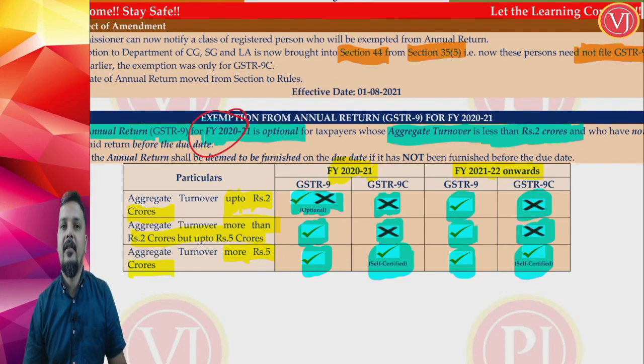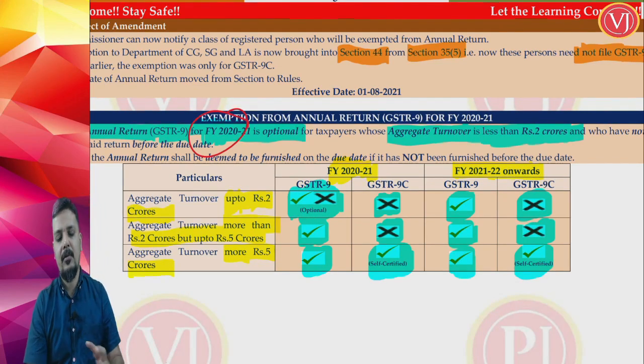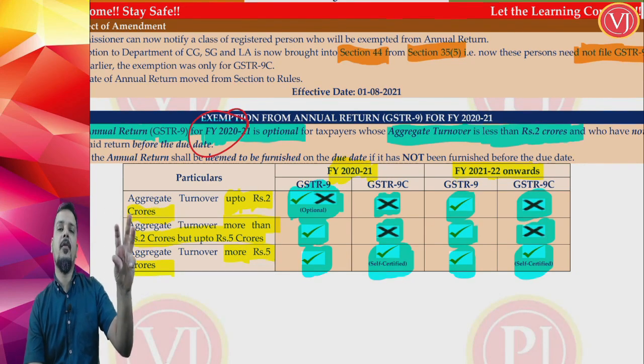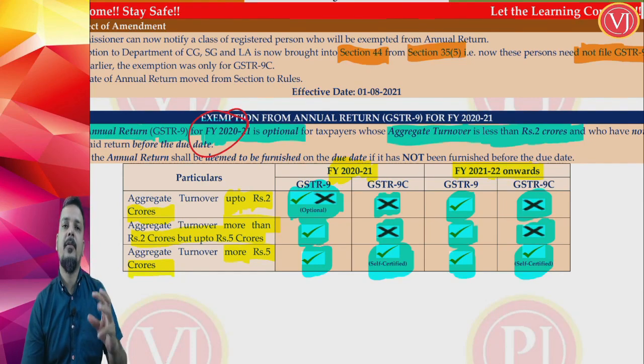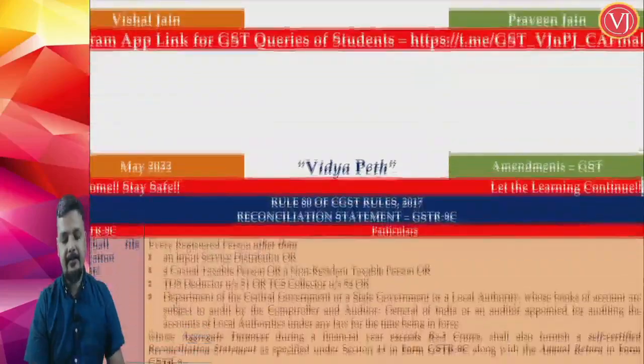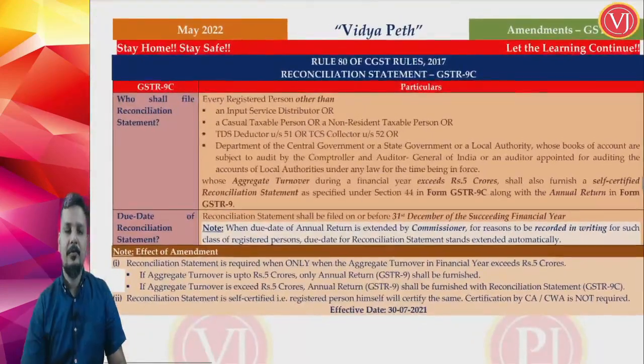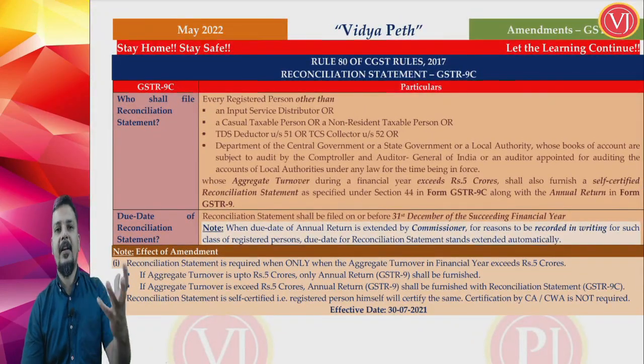But for financial year 2021, we have the significance of 2 crores also, because up to 2 crores filing of GSTR 9 is optional. So that relevance has come here only because of financial year 2021. If you forget about the financial year and want the general answer: if your aggregate turnover is up to 5 crores, then only GSTR 9. If it is more than 5 crores, then GSTR 9 plus self-certified GSTR 9C. Right, that is all about GSTR 9, specifically section 44.